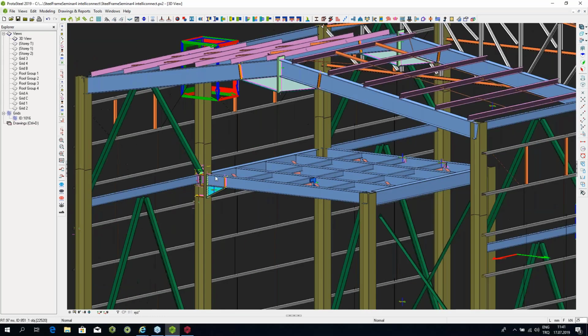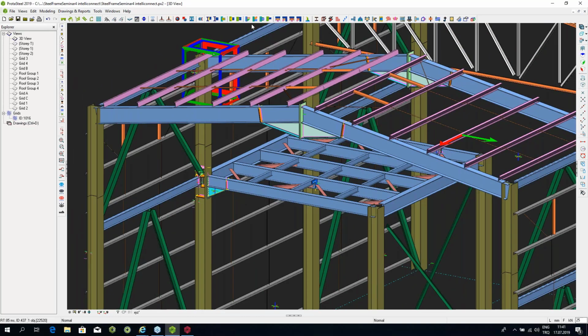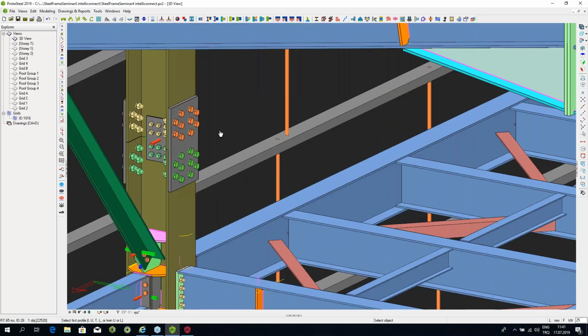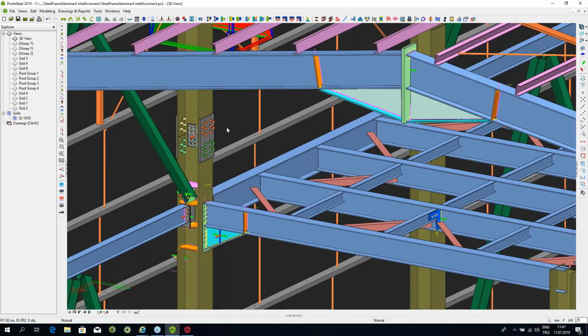I can go and make some other connections. I don't want to go very deeply into all the connections right now. I just want to give you a taste that we have floor beam connections, we have beam to column connections, we have purlin connections, sag rod connections, we have splices. So for example, if I want to create a splice between this column and this column, it's easily done. This splice can work with all sorts of other profiles as well.